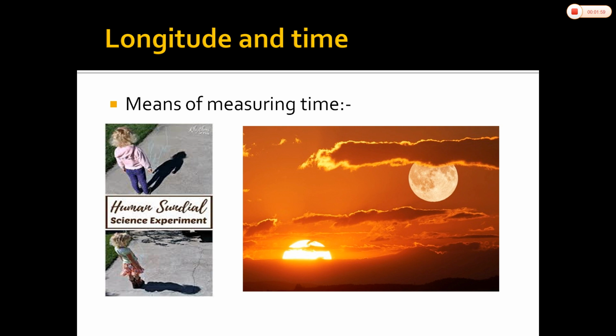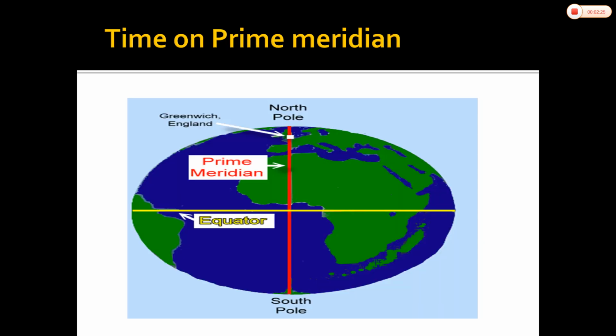Local time can be known by the shadow cast by the sun, which is the shortest at noon and longest at sunrise and sunset. So the sun, moon, planets, as well as the shadow cast by the sun, are the means of measuring time.